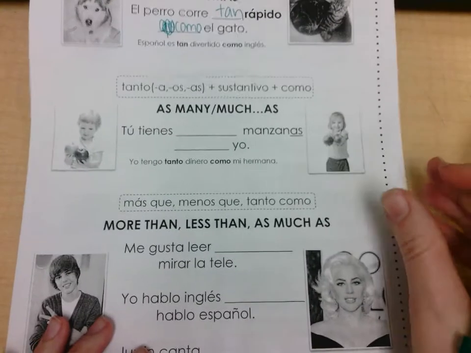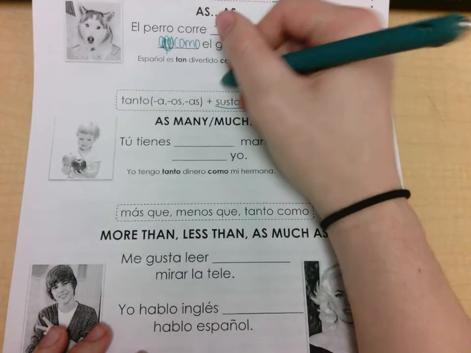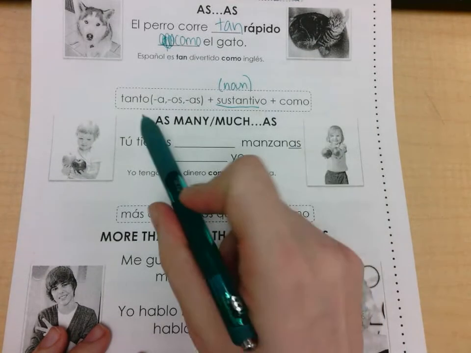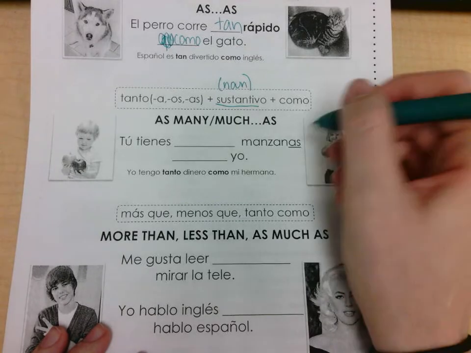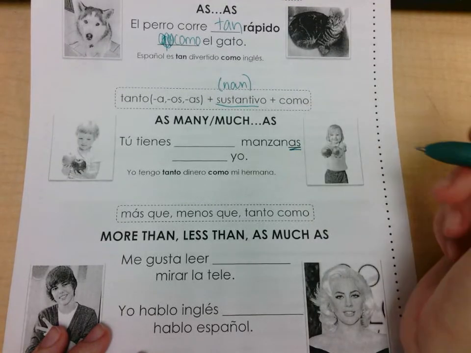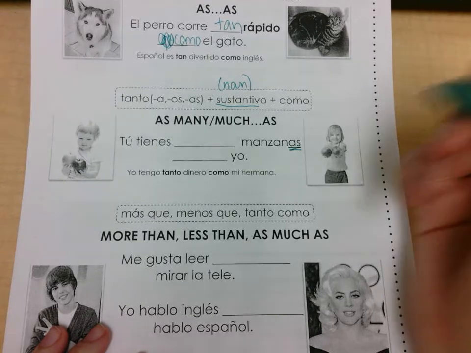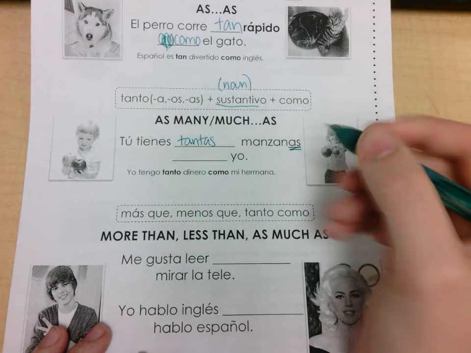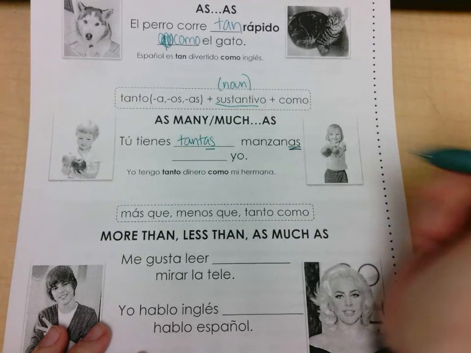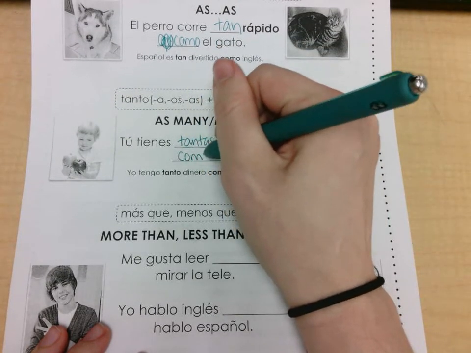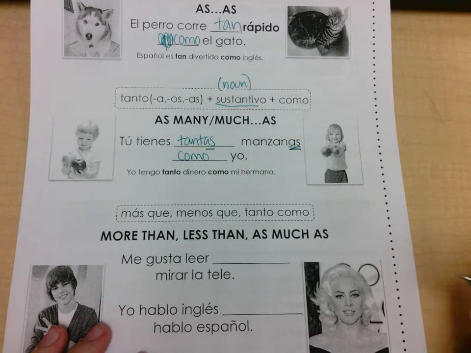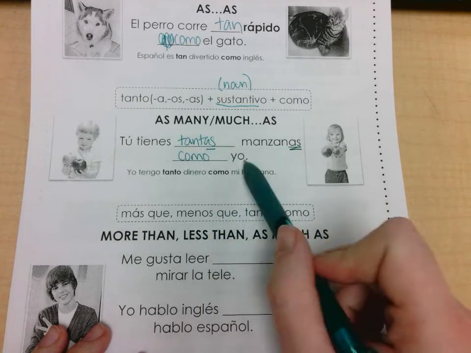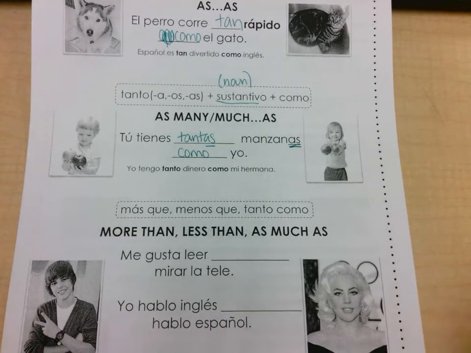Alright. Now down here, when we're using a sustantivo or a noun, we are going to agree in number and gender. Alright, so the gender of this is feminine. The number of it is plural. So we're going to use tantas because that as needs to agree with that as. And then we're going to say como at the end. So you have as many apples as I do.